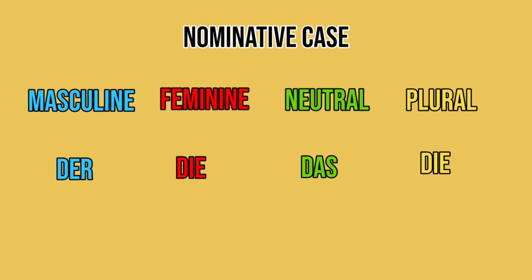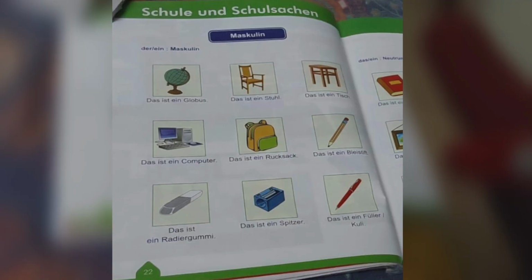Any word that is masculine will always be used with der. For feminine, it will always be used with die. For neutral, it will always be used with das. And for plural, it will always be used with die. So in order to know which thing is of which gender, so that we can apply the appropriate "the", we need to learn them. That is what we will be doing, but not in this class because the video is getting too long. We will be beginning with the masculine gender from next class.